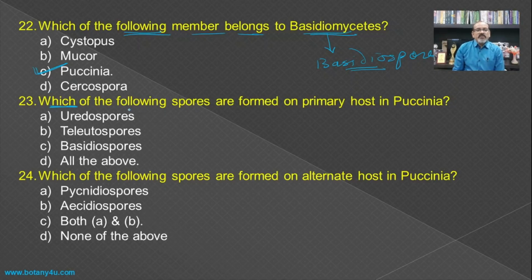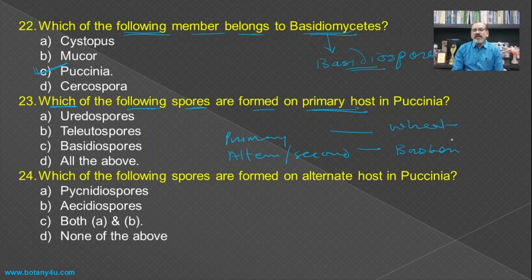Then which of the following spores are formed on the primary host? If you see the Puccinia, there are two different types of host, one is primary host and second one is an alternate host, or we can say it is a secondary host. The primary host is wheat plant and the secondary host is barberry plant.